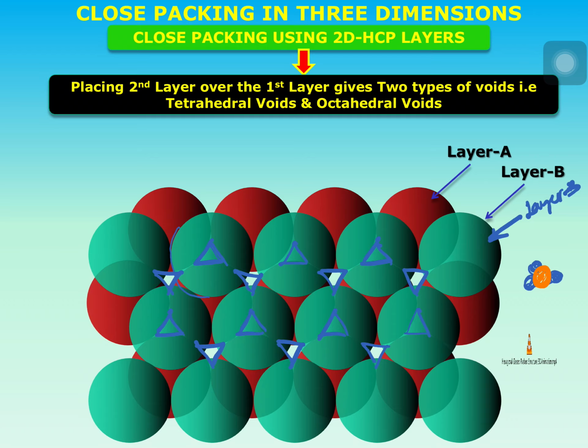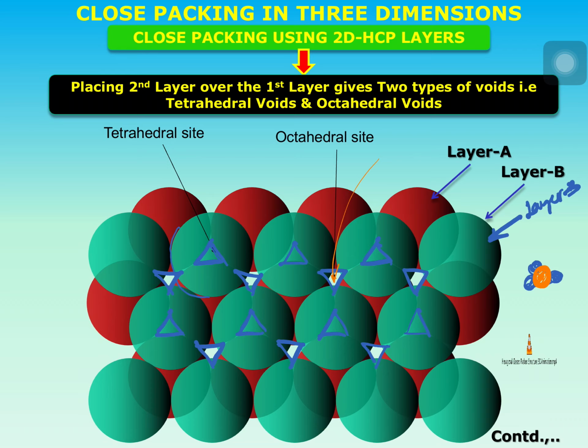That gap is surrounded by how many balls? That gap is surrounded by four balls. The type of arrangement these four balls have is a tetrahedron pattern. That's why that void is called a tetrahedral void. This is a tetrahedral void. Now if you closely look at this one, whatever I labeled now, that is called an octahedral site.